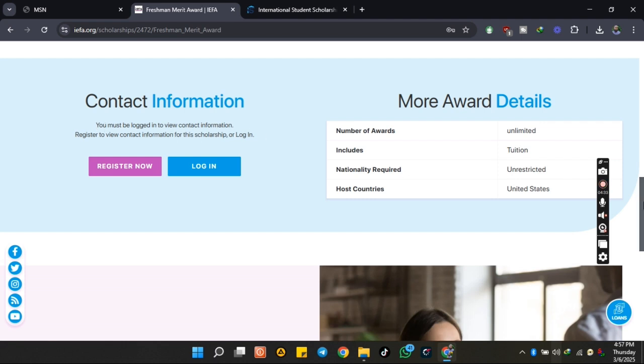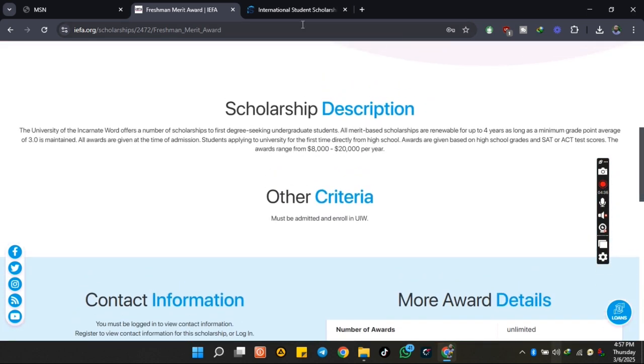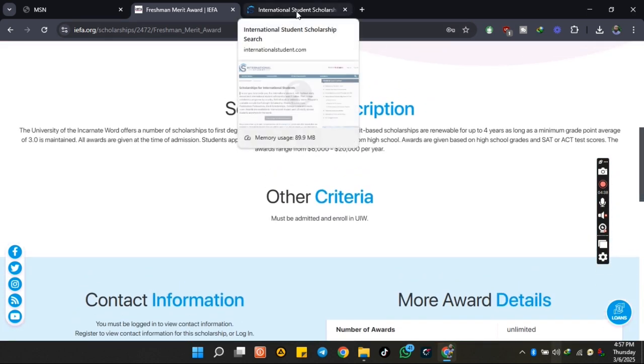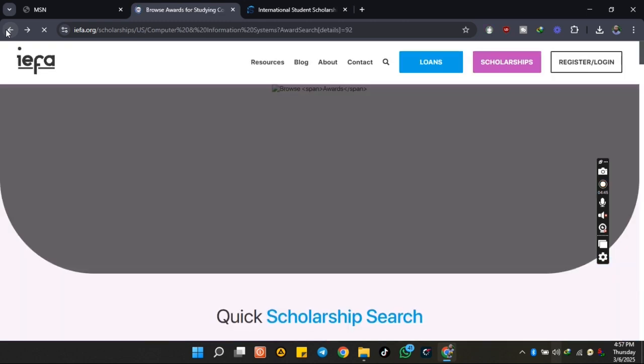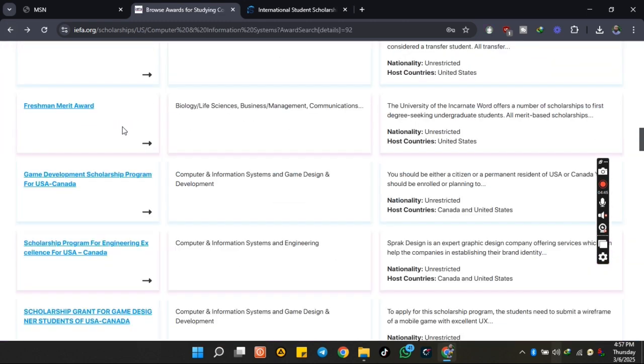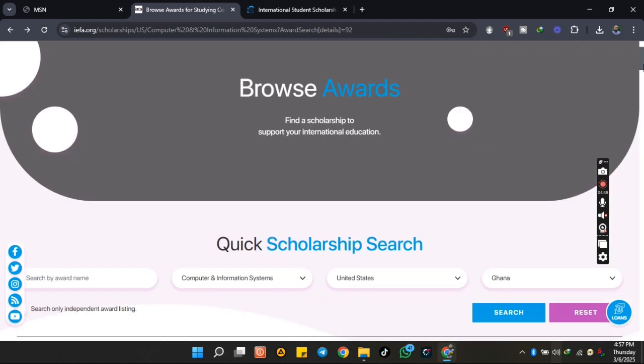Now, for us to get the link or the proper description of our program, the first thing that we're supposed to do is register, because we have to register to see the scholarship link and others. The link that you use to apply for the scholarship.